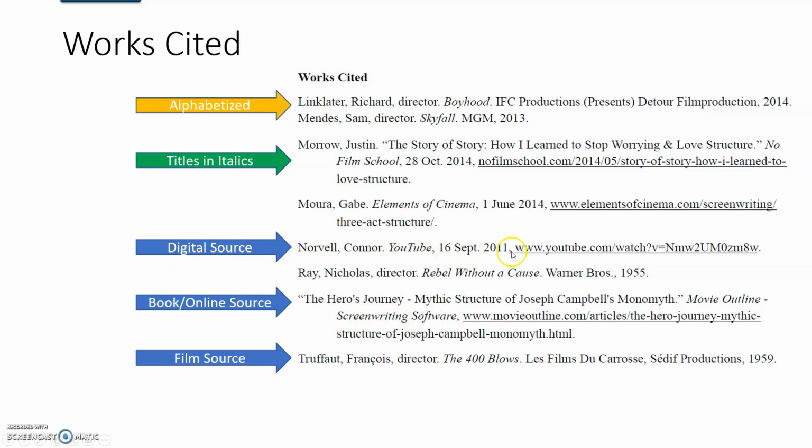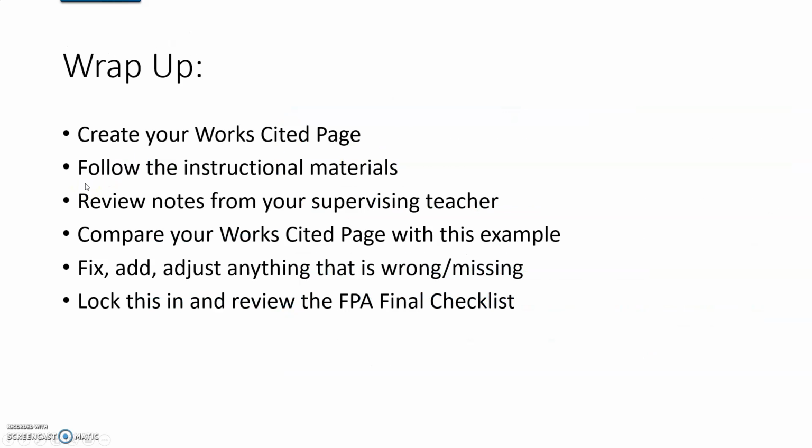Digital source, we have the YouTube. So this is what a YouTube source will look like, right? An online or book source. That's what this looks like, since it was online, but it was an article. And then finally, the film source, right? We see Truffaut's 400 Blows. Notice it's in italics. Notice the director is there, right? So make sure that you format it correctly, okay?